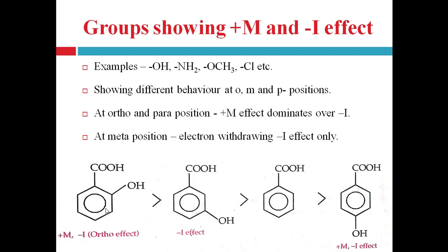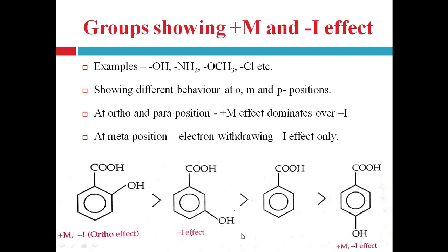So ortho-hydroxy benzoic acid is more acidic than meta-hydroxy benzoic acid, and meta-hydroxy benzoic acid is more acidic than benzoic acid, and benzoic acid is more acidic than para-hydroxy benzoic acid.